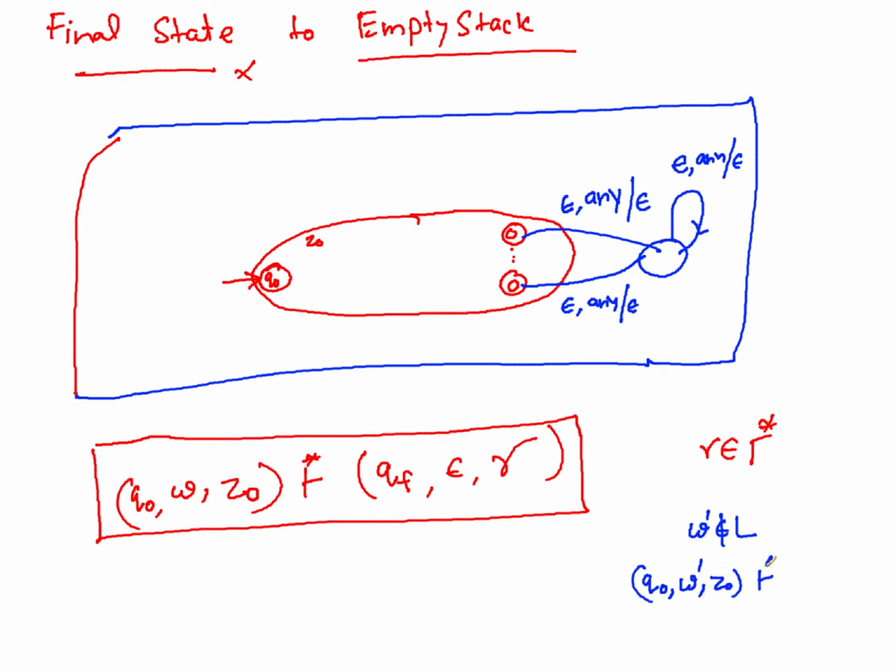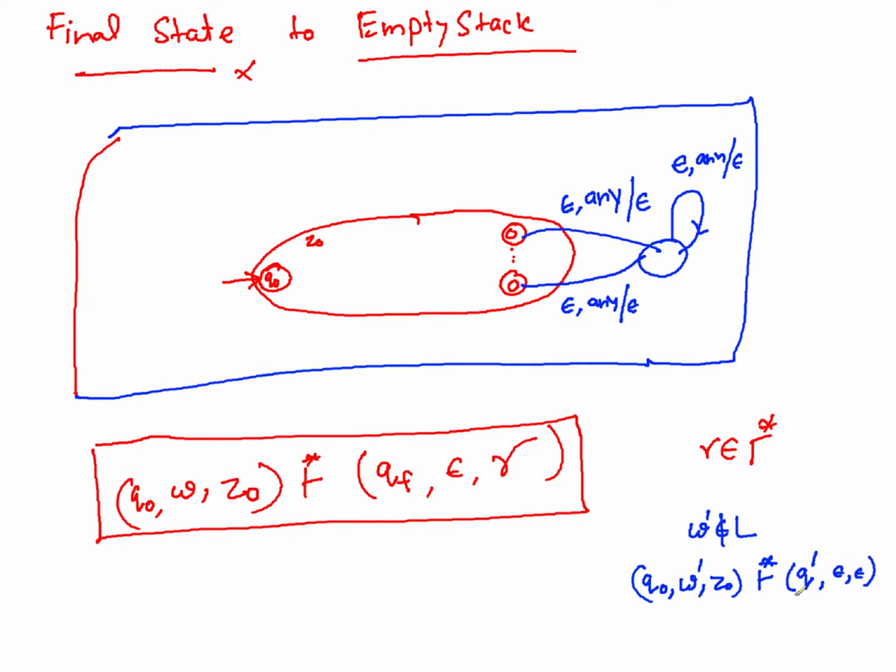In 0 or more steps you are able to arrive at Q dash, epsilon, epsilon. So the input string is consumed and the stack is emptied.